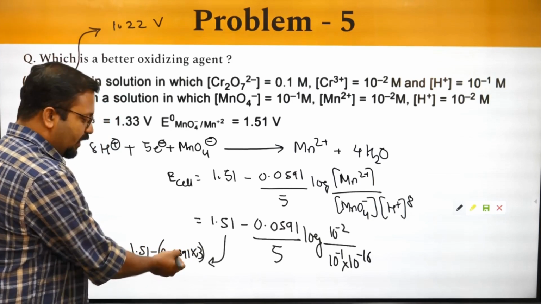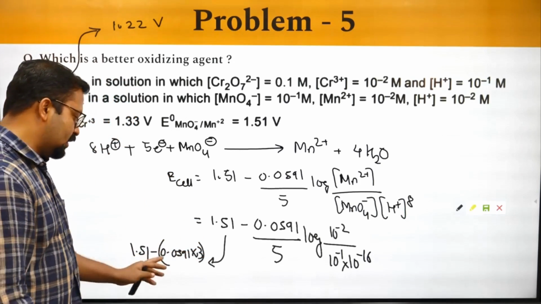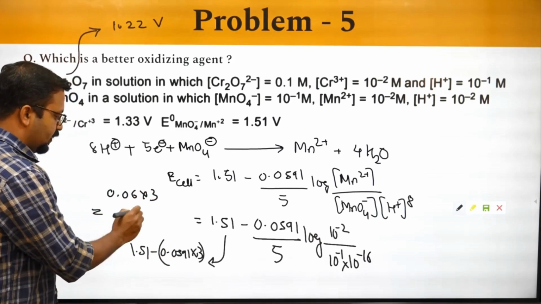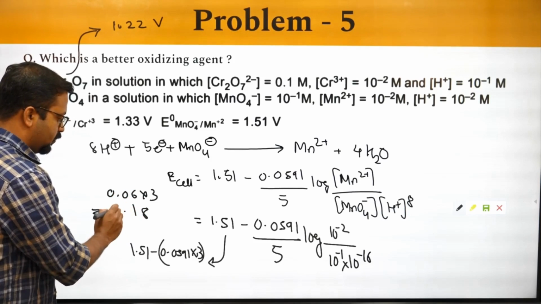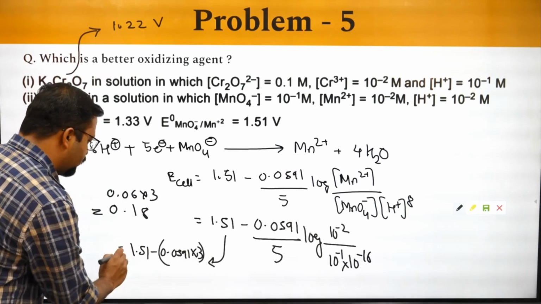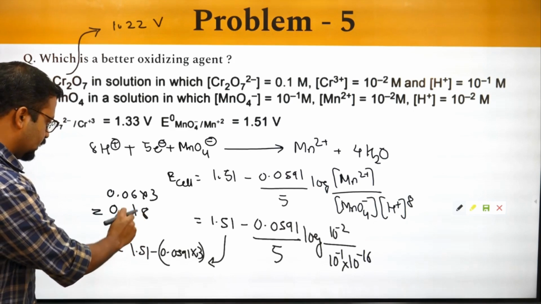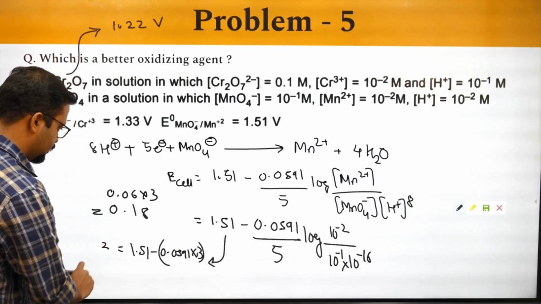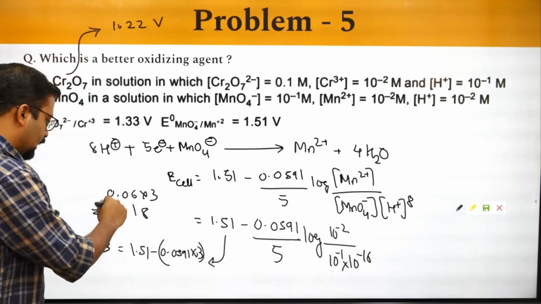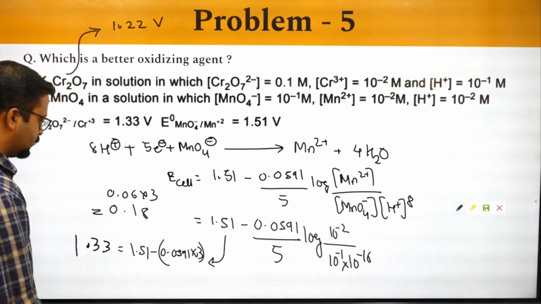So 0.059, I'm approximating it to 0.06. So 0.06 times 3 will be equal to 0.18, and 1.51 minus 0.18, this value will be equal to how much? That will be almost 1.33.